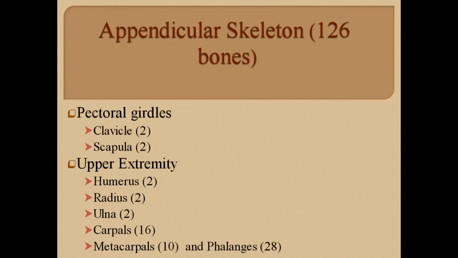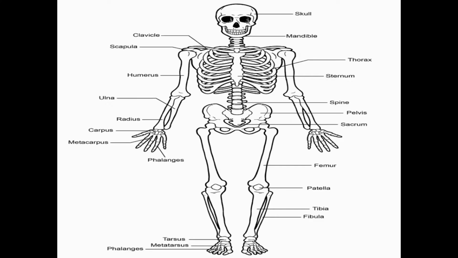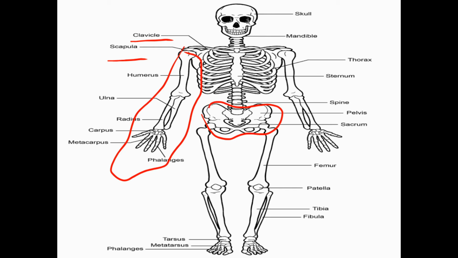The second type of skeleton is the appendicular skeleton, and it consists of the pectoral girdles and upper extremity, as well as the pelvic girdle and the lower extremity. The pectoral girdles consist of the scapula and the clavicle, while the upper extremity, which is present here, is also called the upper limb. Similarly, this is the pelvic girdle which is present here, and this is the lower extremity.